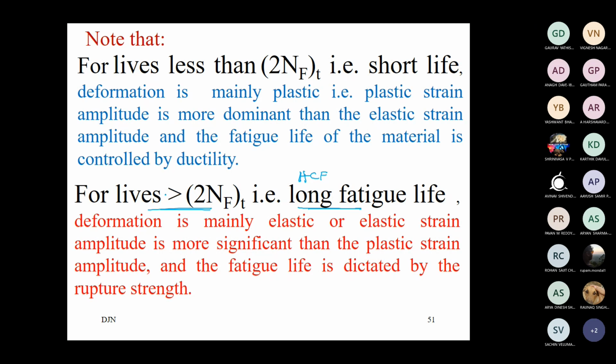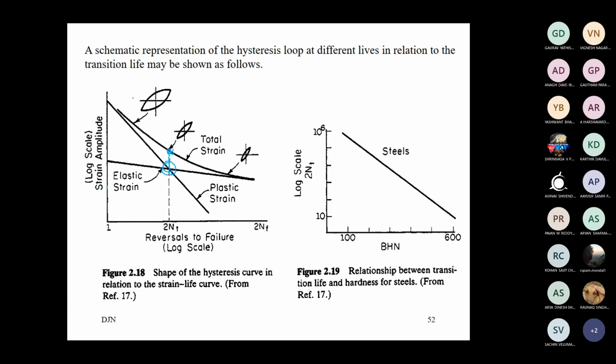But if the component life is less than the transition life, this is 2NT, if you are expecting life in this particular region, then you cannot apply the high cycle fatigue approach.